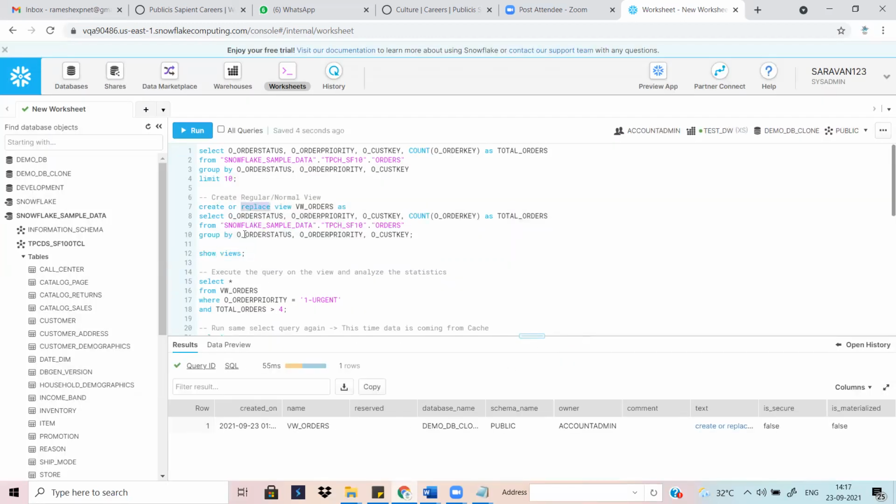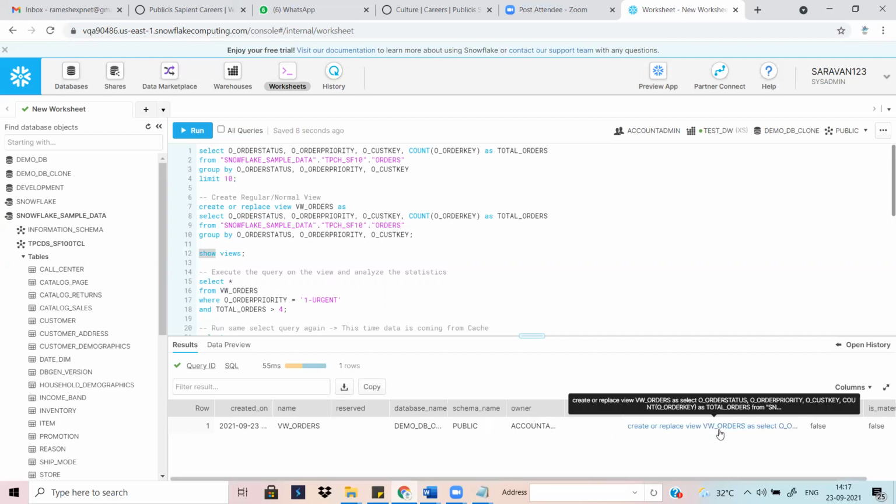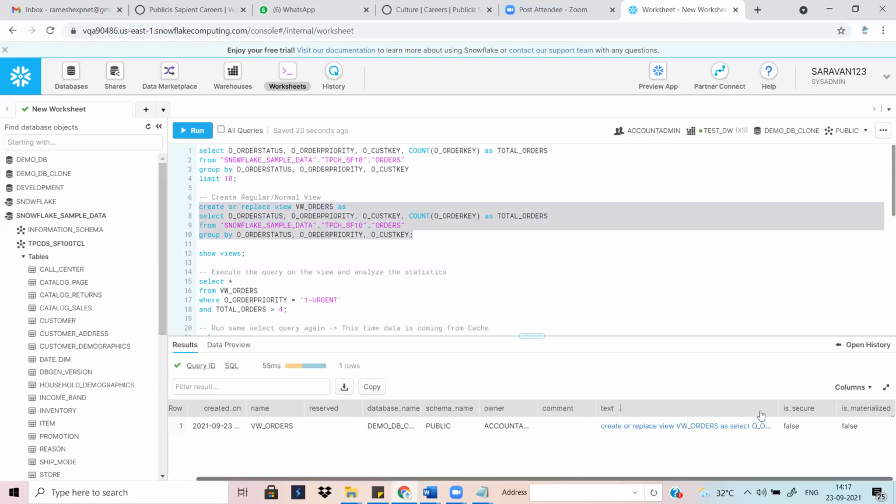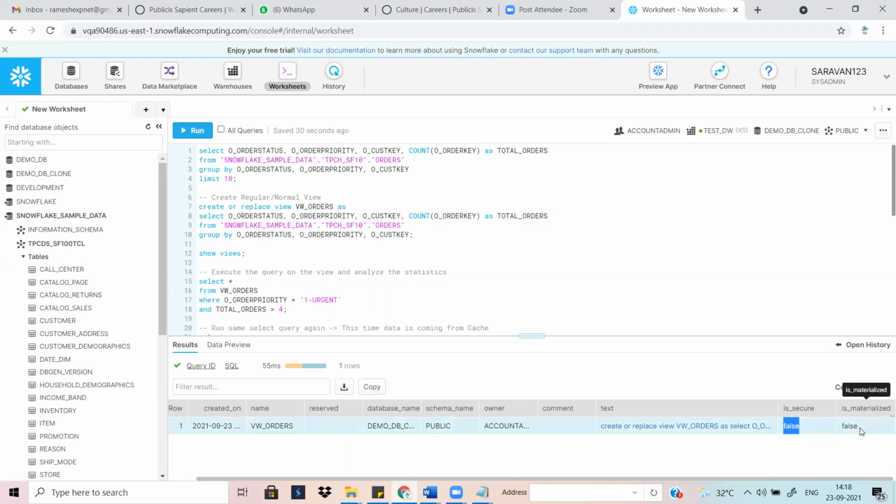Yeah, we created the view. This view detail is coming by using the show command. So this is the view, database name, schema, owner, and in the text column, as I already told you, this query statement will be stored. Whatever the complete view query statement is, it is stored in the text column. It is a secure view column: if you create a secure view, it is yes, otherwise false. Is this a materialized view? No, it is not a materialized view. In this case, you can check the status of that.